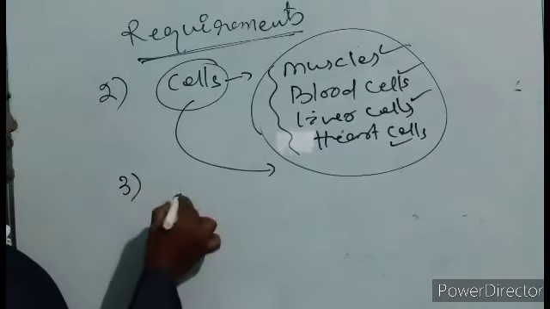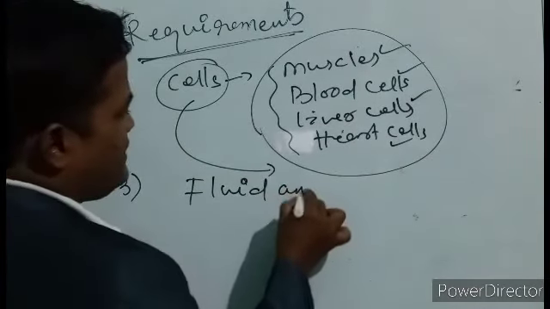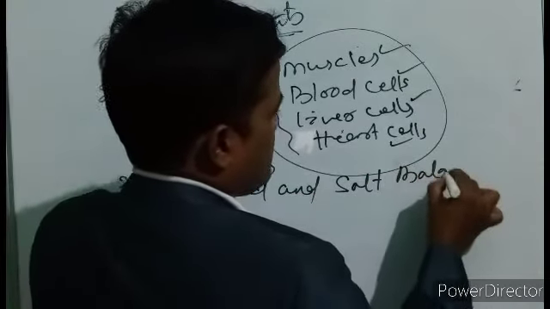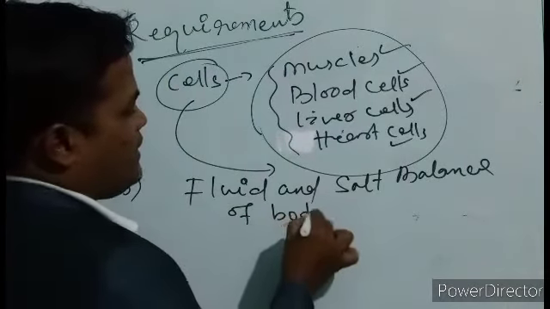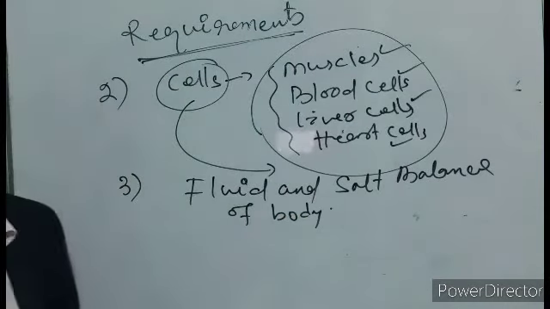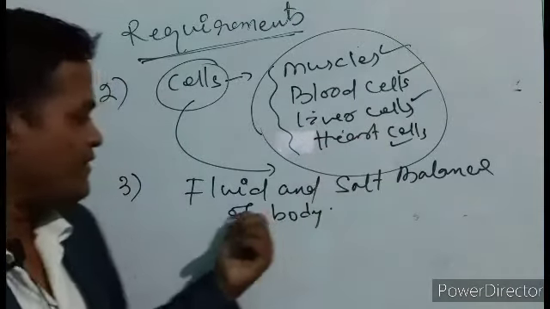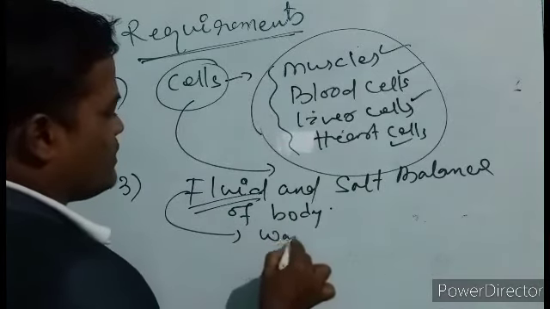Next, number 3 important role: they help in fluid and salt balance of our body. Okay friends, what is the third importance of these micronutrients? They help in the fluid balance, the water balance of the body.